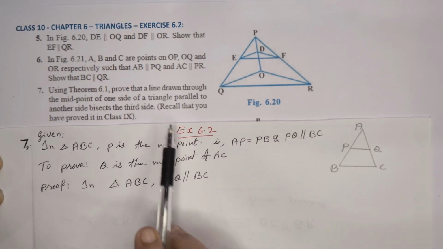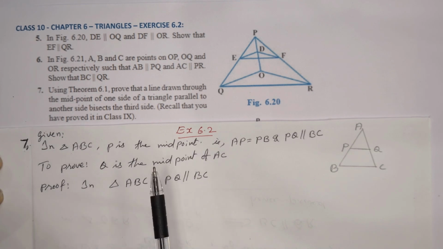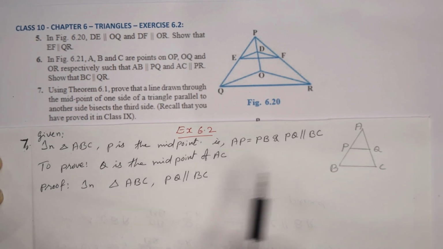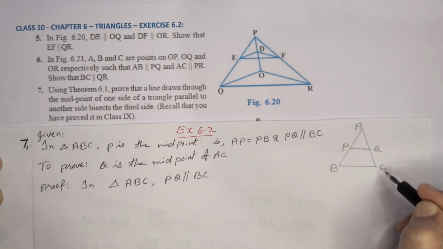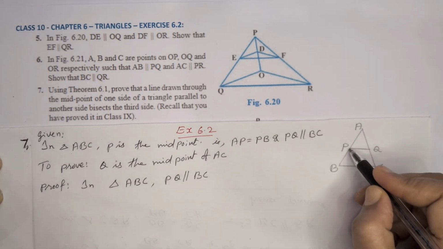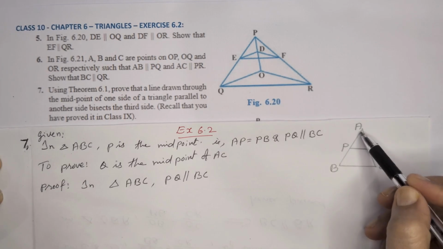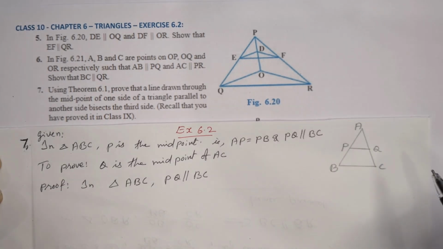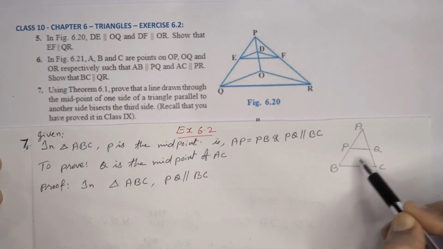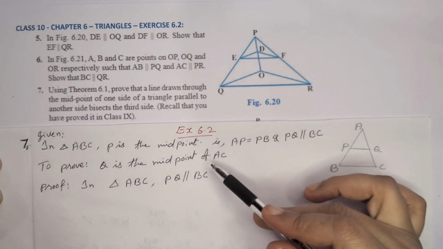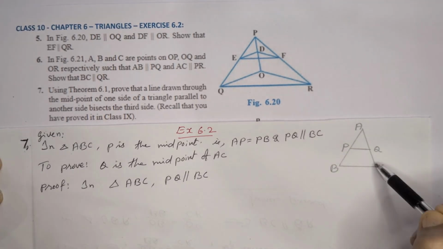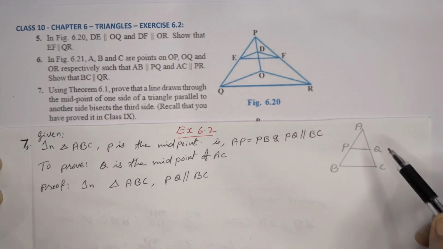Question number 7. Prove that a line drawn through the midpoint of one side of a triangle parallel to another side bisects the third side. Here triangle ABC and P is the midpoint. That's given. P is the midpoint, so we can write AP is equal to PB, and also PQ parallel to BC. To prove Q is the midpoint of the side AC.